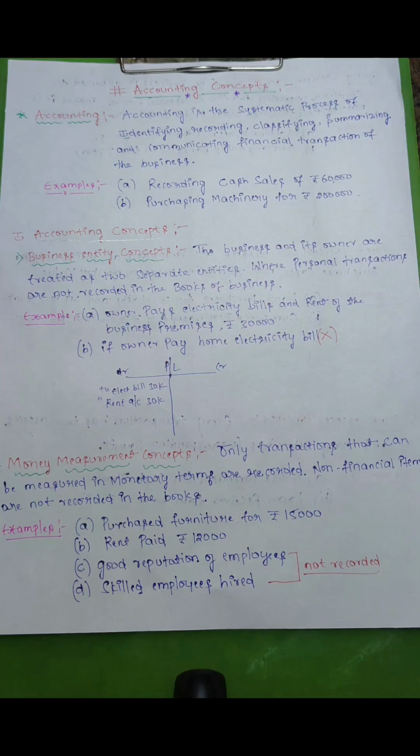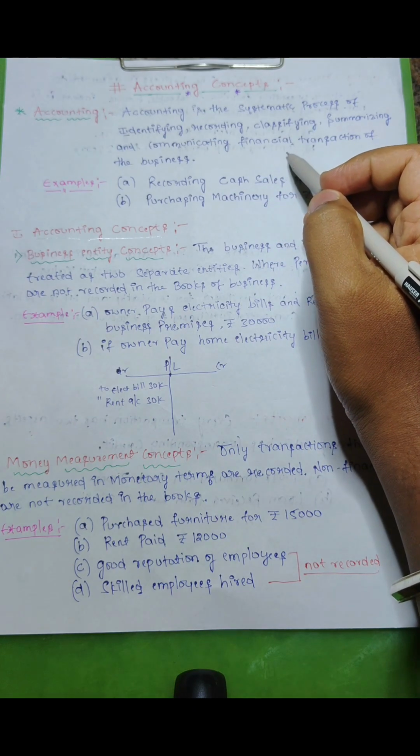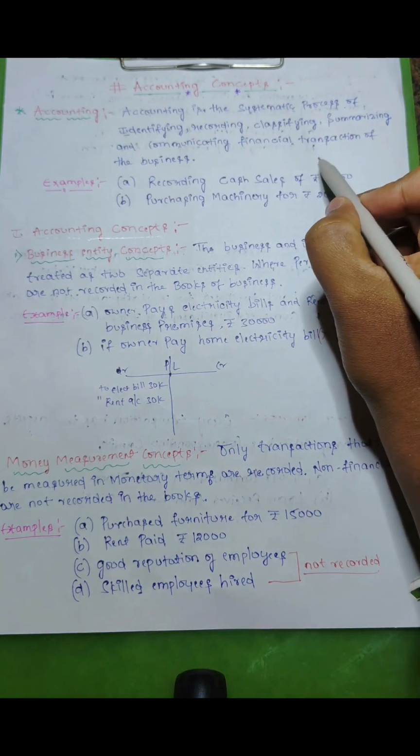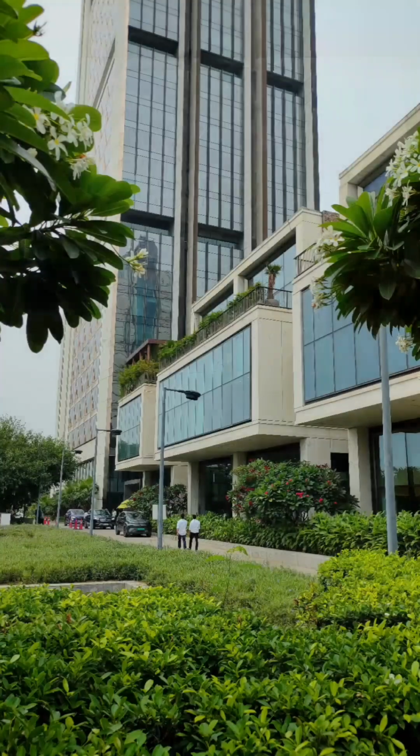Starting with the definition or meaning of accounting, as I mentioned here, it is a systematic process of identifying, recording, classifying, summarizing and communicating financial transactions of the business. In a simple way, many transactions happen in a business, but we should know for what purpose money has gone out, or from where the money has come. Everything has to be recorded, no? That is the reason accounting is very important.